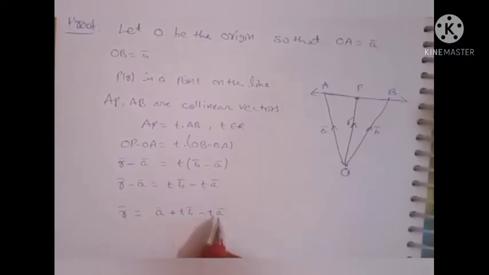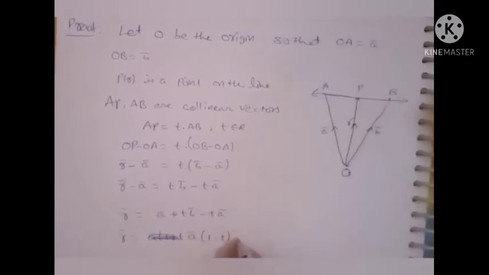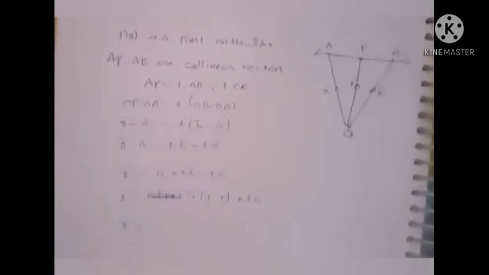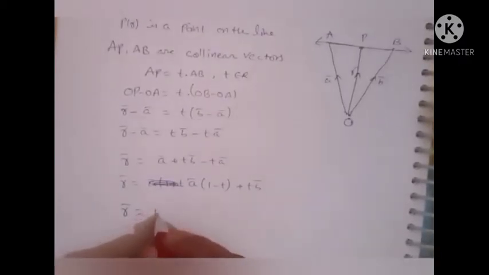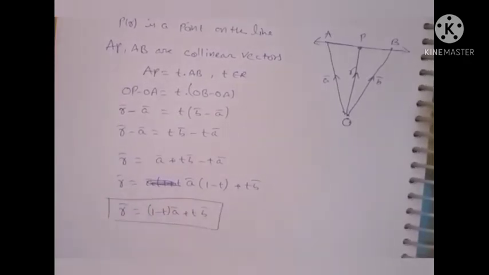In these terms, you can observe t into B bar and t into A bar. A bar is common, so you can take it out: A bar into (1 minus t) plus t into B bar. Therefore, R bar is equal to (1 minus t) into A bar plus t into B bar. This is the required equation of the line passing through the two points.